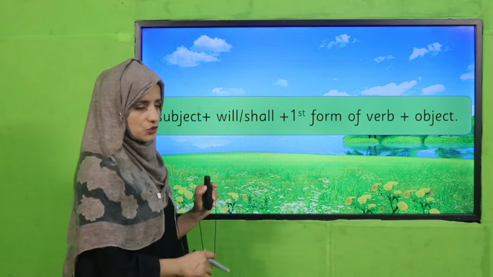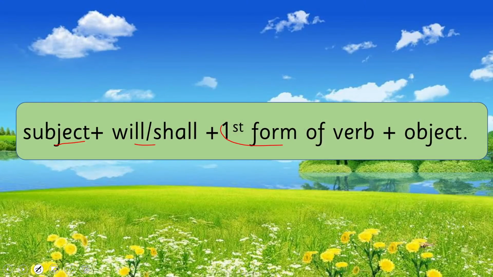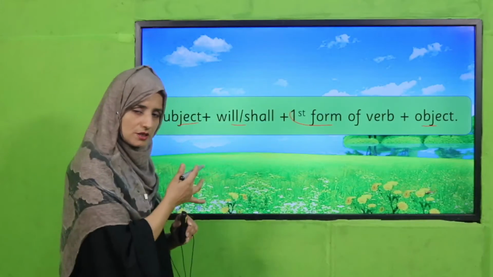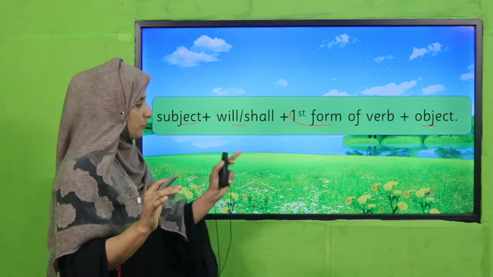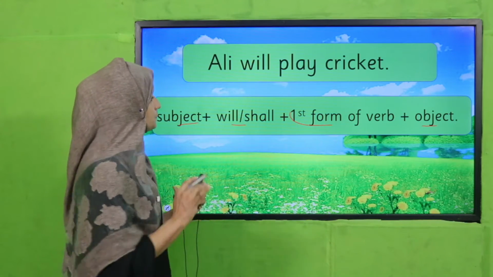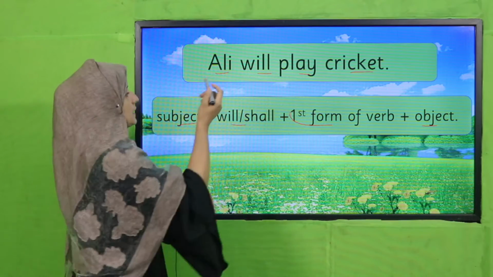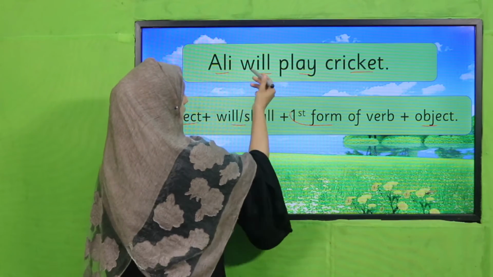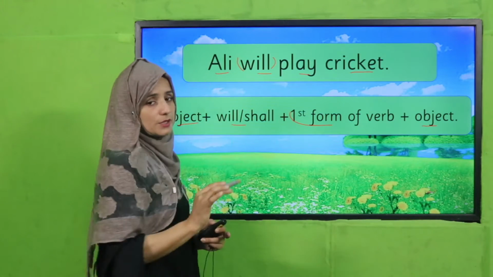So see in structure how we can form a sentence. Subject plus will or shall plus first form of verb and object. So my dear students, this is the structure. First will be the subject, and after that will or shall according to the subject, and the first form of verb, meaning the base form, plus object. See the example: Ali will play cricket. This is a simple sentence, and Ali is the subject, and I have used will, my dear students. Why? Because Ali is a singular noun.